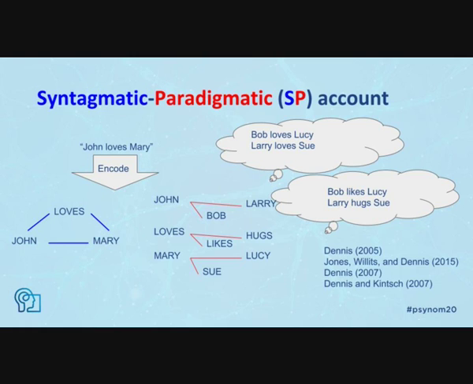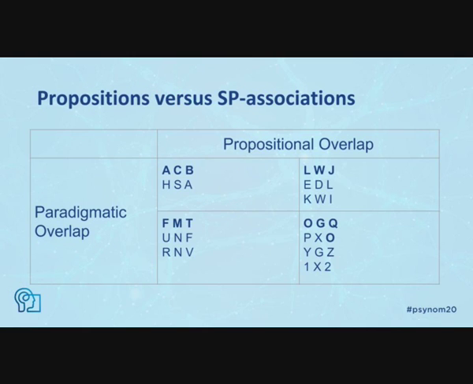Critically, a good test should place the SP account directly against the propositional account. We differentially manipulated two kinds of overlap between targets and distractors in a propositional overlap, absent versus present, by paradigmatic overlap, absent versus present, factorial design.